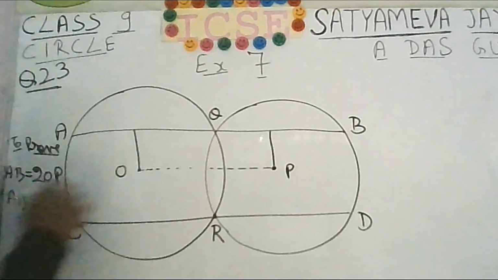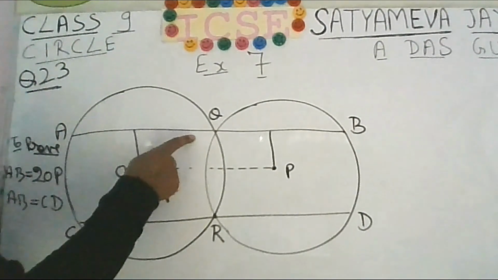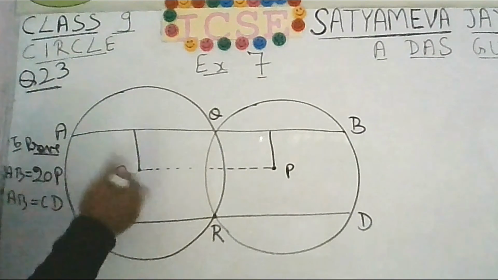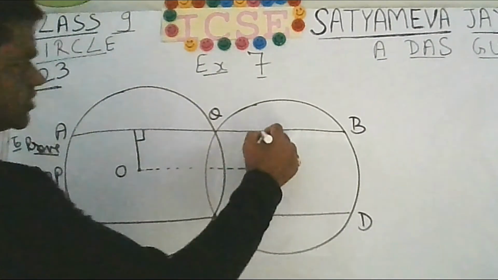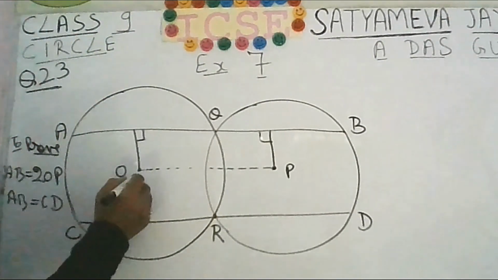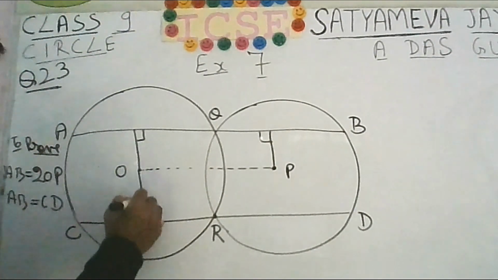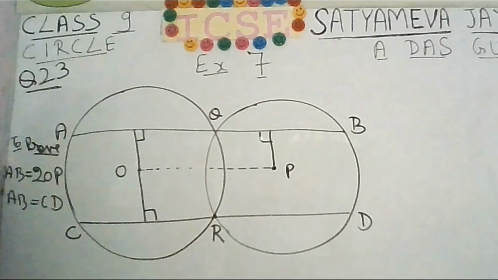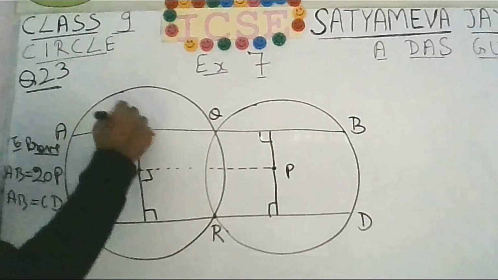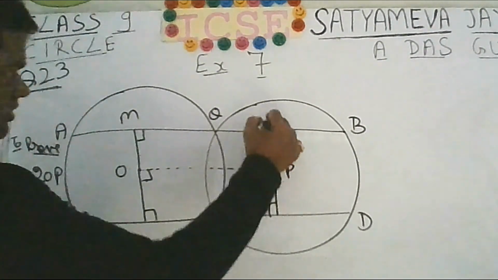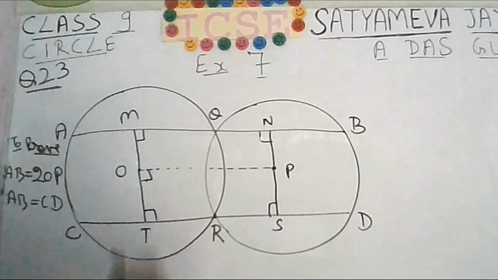So now here, AQ is a chord, O is a point, you can construct a perpendicular. So this is 90 degree. Similarly here this will be 90 degree. If you join O, draw a perpendicular from O to CR, like this you will get. This is 90 degree. So let me label it M, N, S, T.